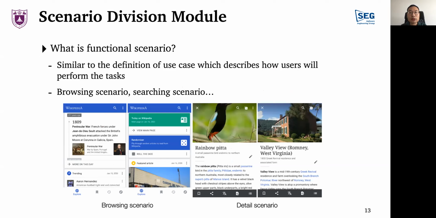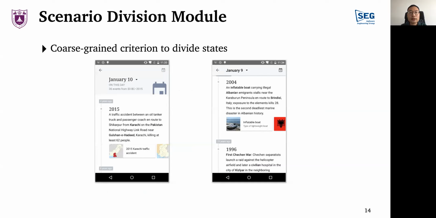But how to distinguish states? We know two examples which are very different in GUI widget layouts and appearances, but actually they are of the same function implemented by the same piece of code. So we propose state division by functional scenarios. A functional scenario is similar to the definition of use case, which describes how users will perform the tasks. Typical scenarios include browsing scenario, searching scenario, and many others. In essence, we have proposed a coarse-grained state division method compared with the existing methods.